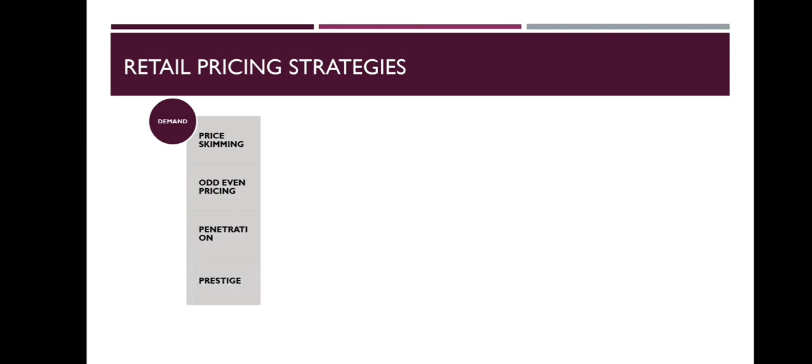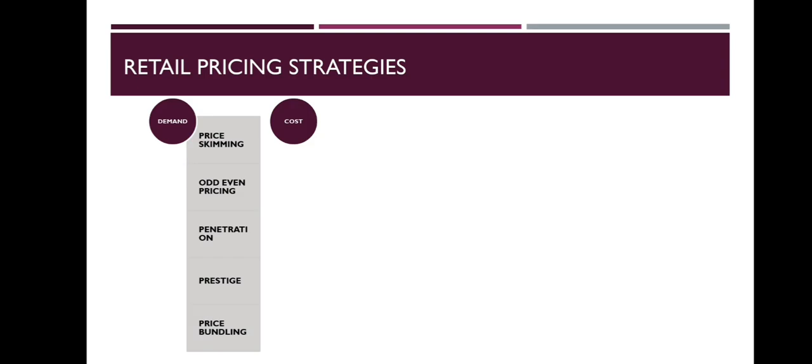Prestige pricing. Pricing is done to convey the quality of the product. Next, price bundling. The offer of an additional product or service is combined with the main product together with a special price. Next is cost-oriented pricing strategy. In cost-oriented pricing, a basic markup is added to the cost of the merchandise to arrive at the price. Here, retail price is considered to be a function of the cost and the markup.